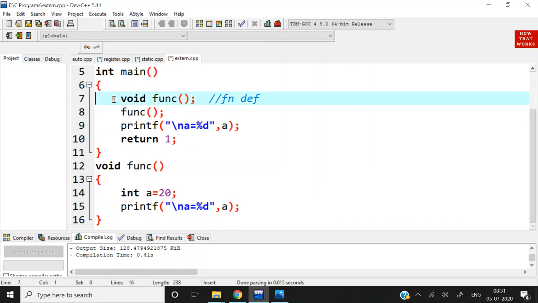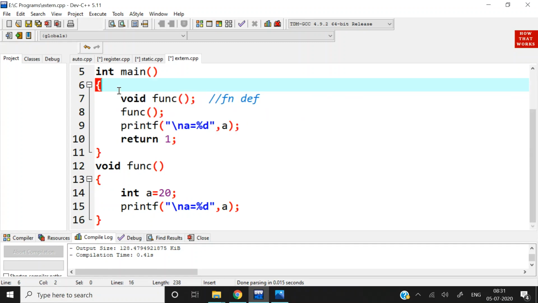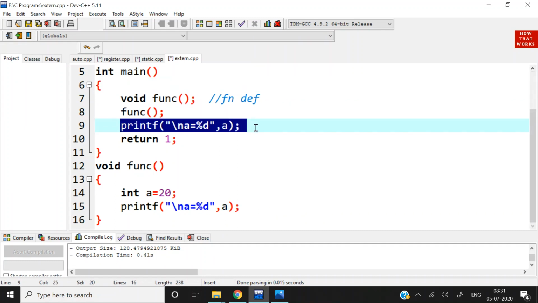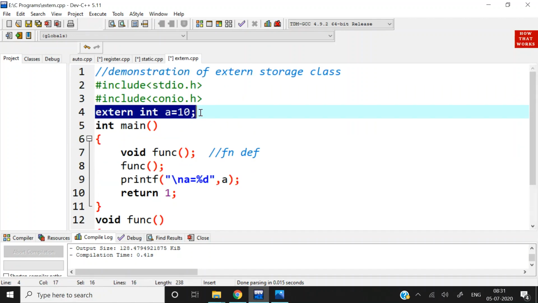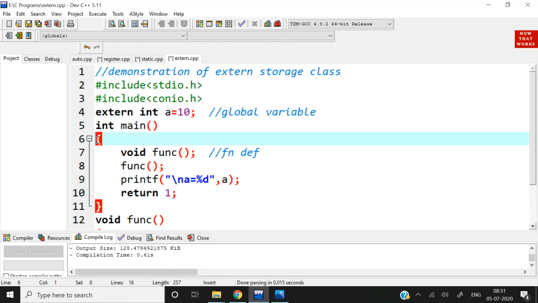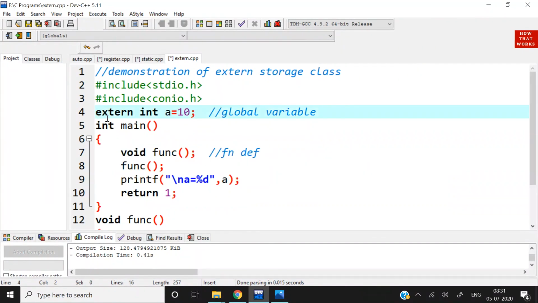See, here in this block we didn't mention any value of a, we didn't declare a, we didn't mention int a is equal to something, but we are going to print it over here. Then from where will it take the value? It will take the value from here, extern int a = 10, because now it's a global variable. When we don't give any value to a variable in a particular block, this is a block in parenthesis, then it takes the value which is declared globally, that is outside main.